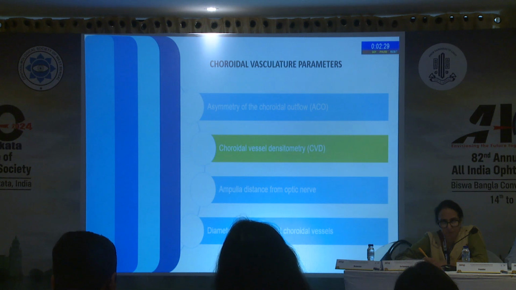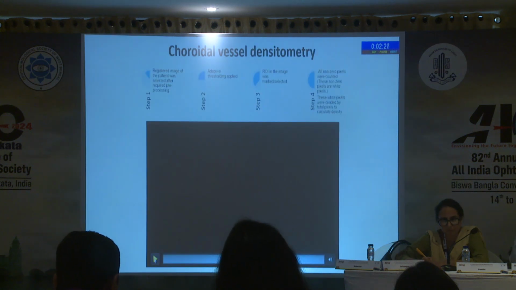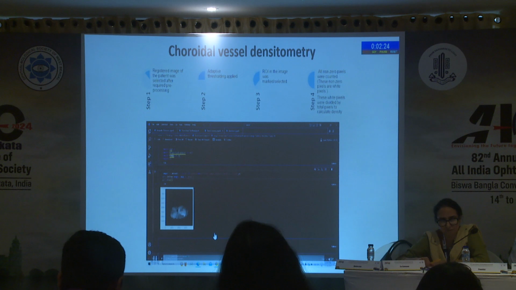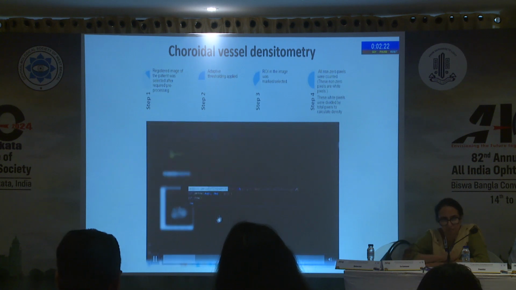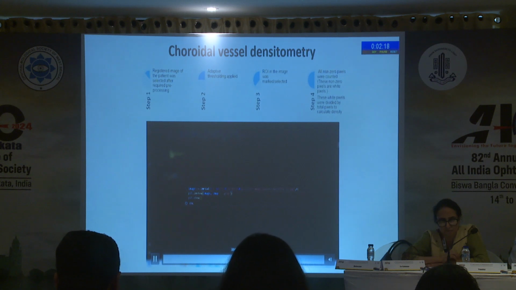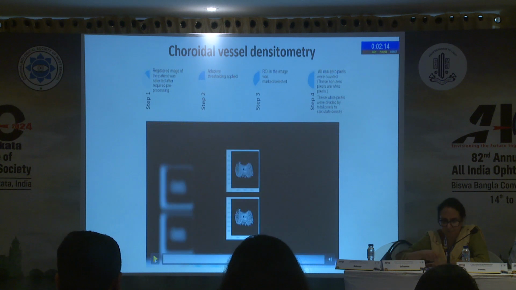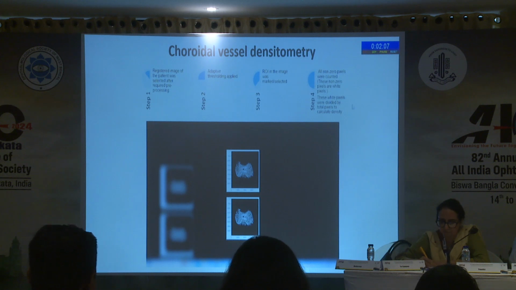The second parameter was the choroidal vessel densitometry. Again, the registered image was uploaded onto the Python program. In this case, adaptive thresholding was applied. You click on run all, and then you select the region of interest where you want to calculate the choroidal vessel densitometry. The mathematical formulas calculated all the non-zero pixels, or the white pixels. The ratio of the white pixels divided by the total number of pixels gave the choroidal vessel densitometry of that particular eye.